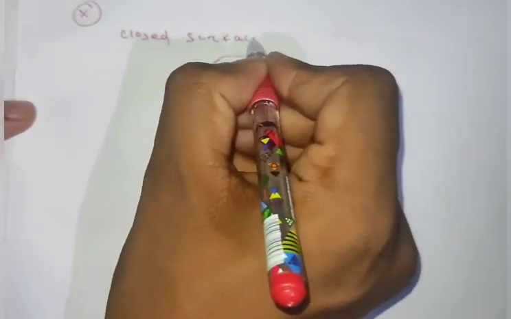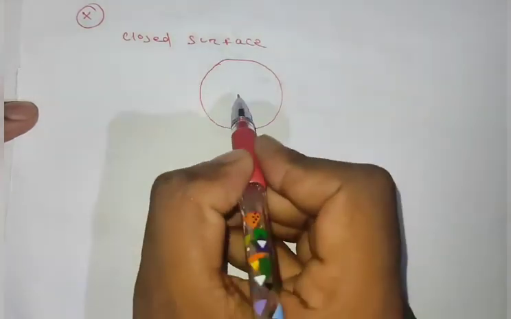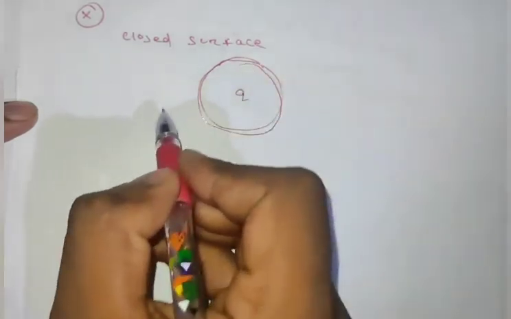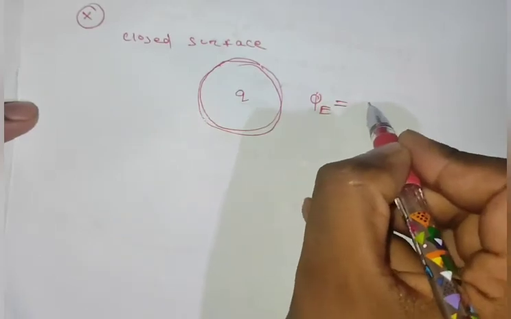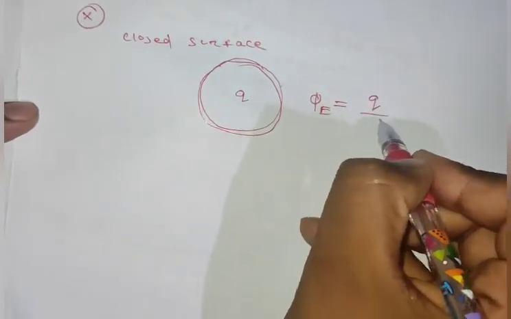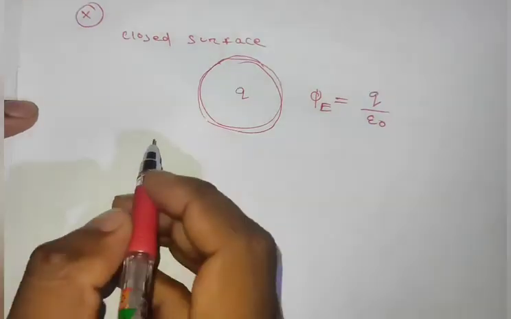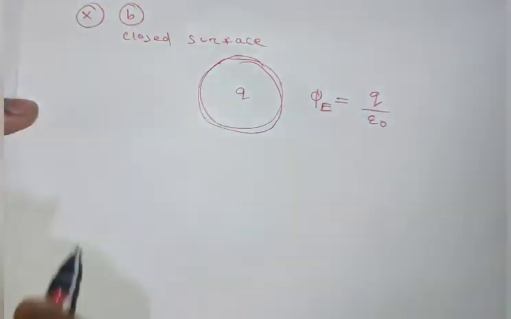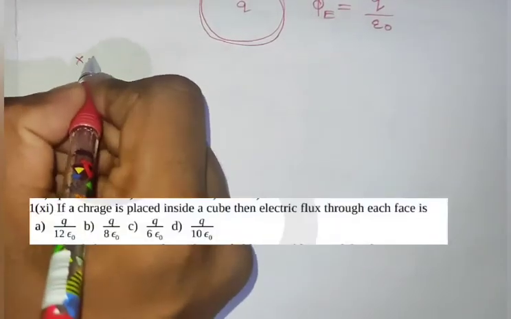So what does Gauss's law state? When a charge Q is enclosed by a closed surface, then according to Gauss's law, the electric flux linked with this closed surface is equal to Q divided by epsilon naught. So option B will be correct.